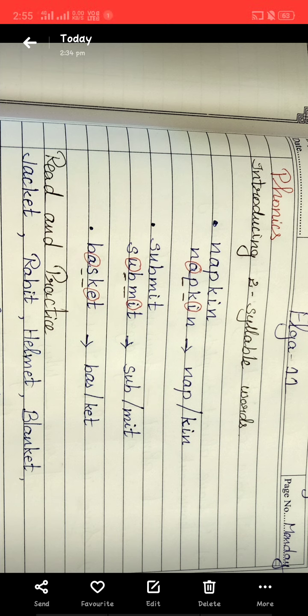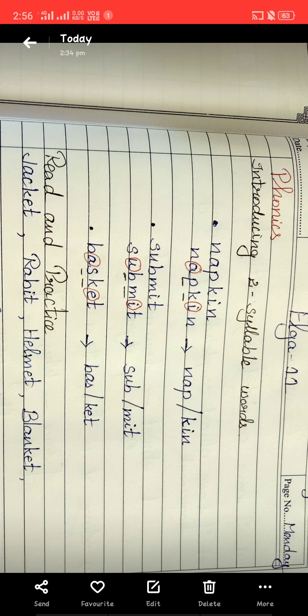Syllables are the small parts that make up a word. The words are divided into syllables based on the number of vowel sounds in it. One vowel sound equals one syllable. So, nap is the first syllable because it has the A sound, and kin is the second syllable because it has the I sound.